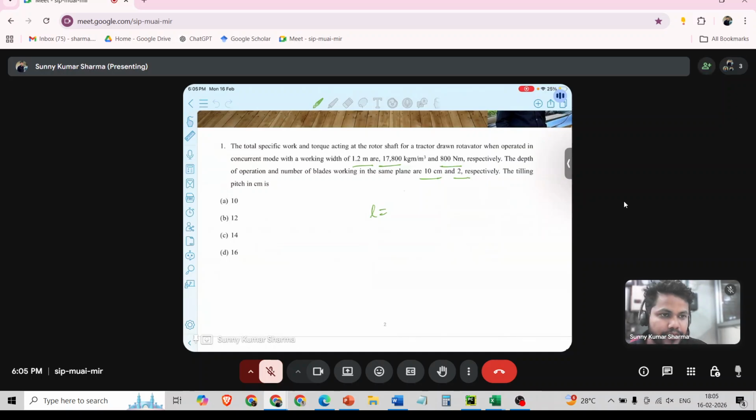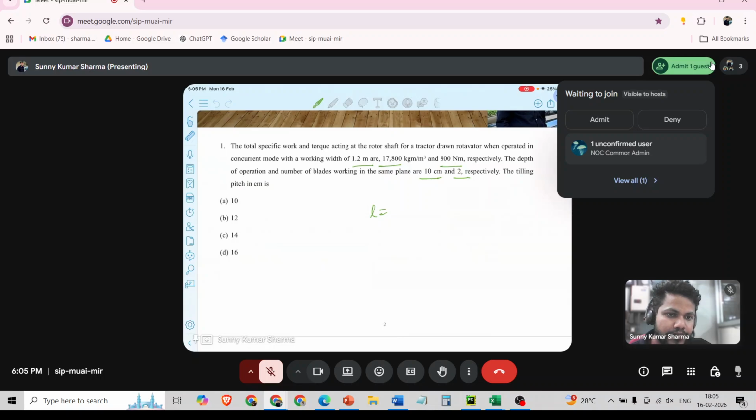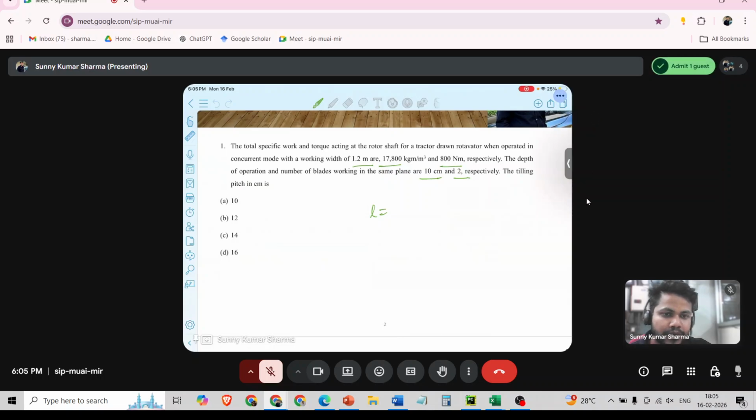So the tilling formula for pitch is 60V by NZ, where V is the forward velocity of the rotavator, N is the RPM of the blade, and Z is the number of blades acting in the same plane. So here the total specific work, the depth of operation,